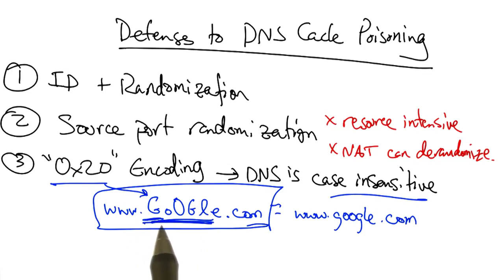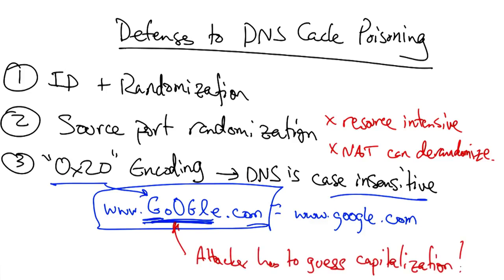Because no attacker would know the appropriate combination of upper and lowercase letters for a particular domain, it becomes even more difficult for the attacker to inject a bogus reply, because not only would the attacker have to guess the ID, but the attacker would also have to guess the capitalization sequence for any particular domain name.